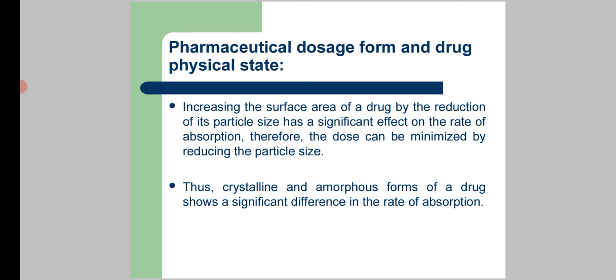Increasing the surface area of the drug by reduction of its particle size has a significant effect on the rate of absorption. Therefore, the dose can be minimized by reducing the particle size. Thus, crystalline and amorphous forms of a drug show a significant difference in the rate of absorption.